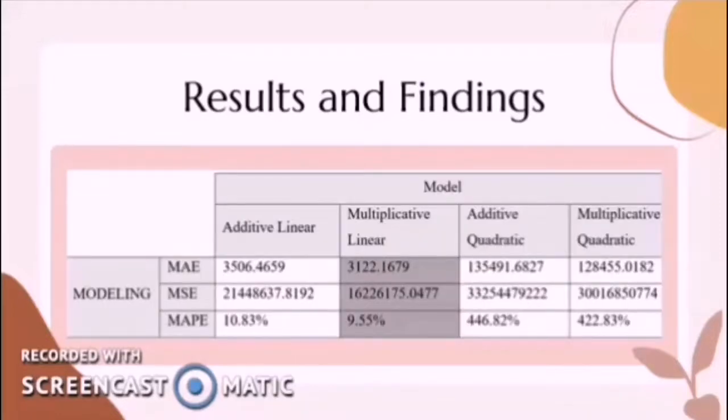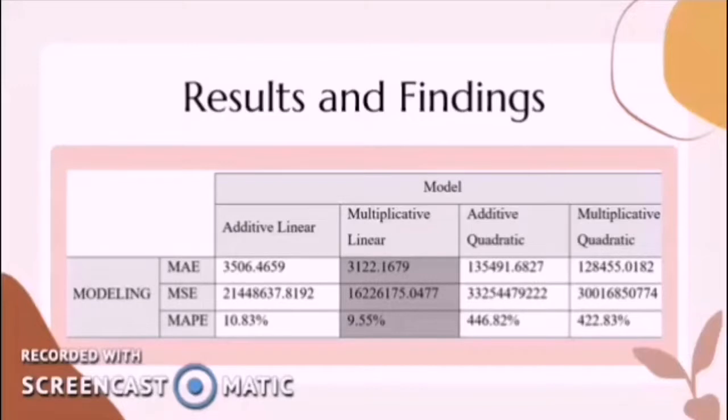The MAE, MSE, and MAPE values computed for the decomposition method models are used to choose the significant model to forecast short-term and long-term air cargo volume. This is the table. This table is the summary of the MAE, MSE, and MAPE values of each model. Based on the table, multiplicative linear has the lowest MAE, MSE, and MAPE values.